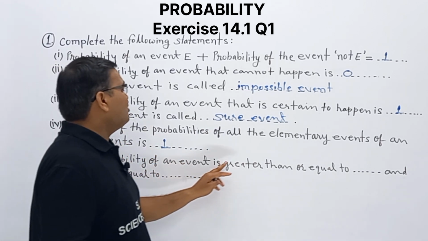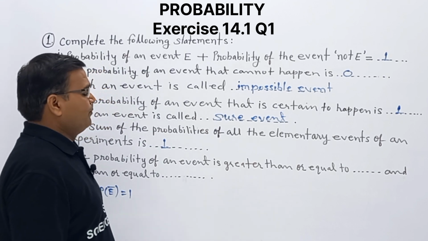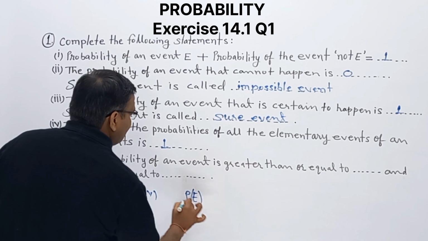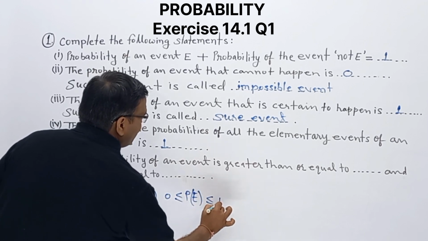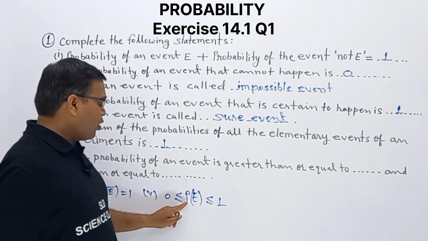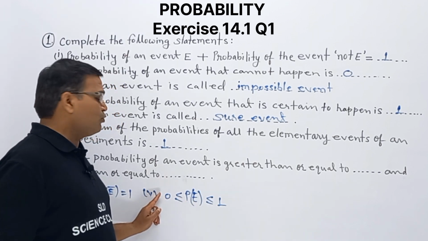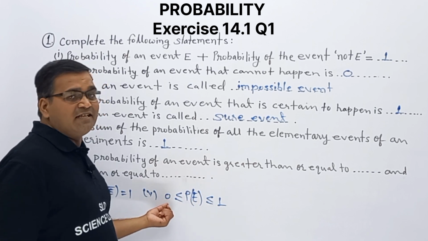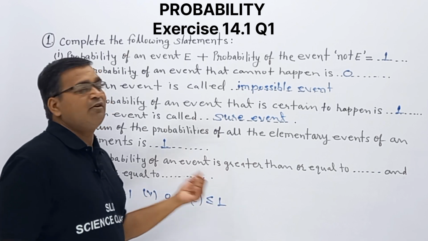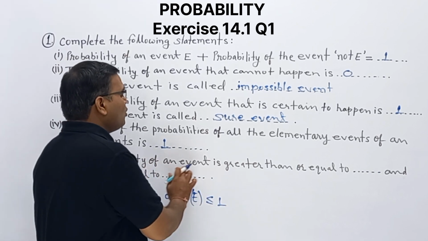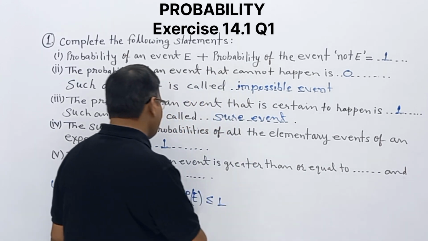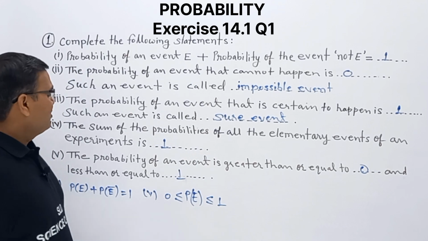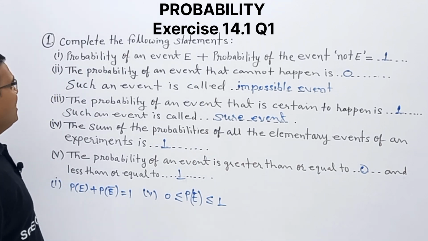The probability of an event is greater than or equal to, observe question number 5. Probability of event E is greater than or equal to 0 and less than or equal to 1. It means probability always lies between 0 and 1. Clear? So we filled all the blanks.